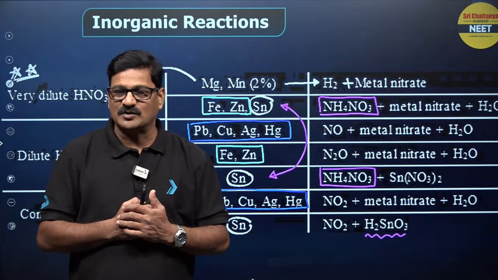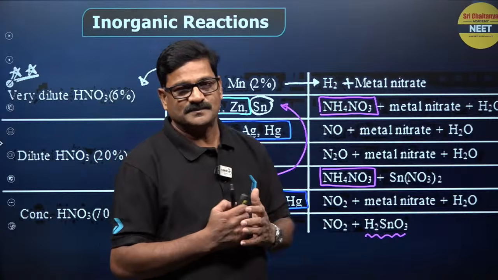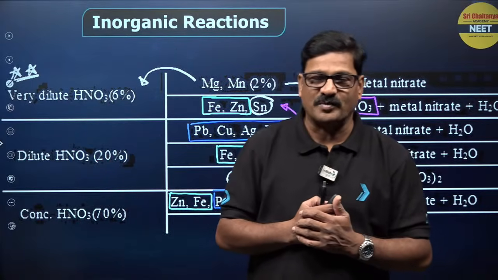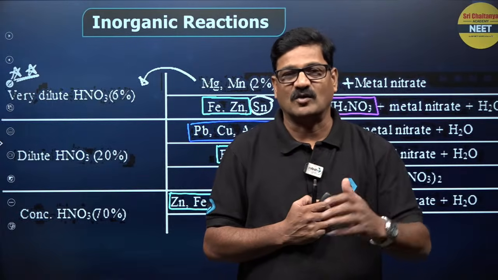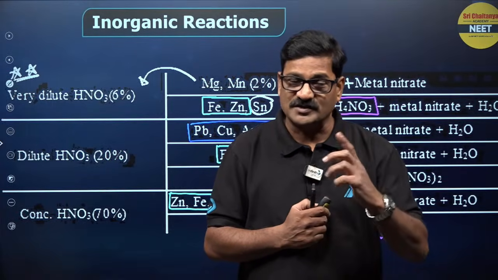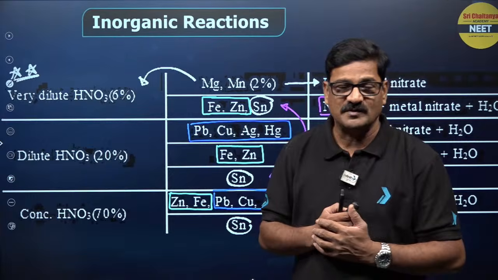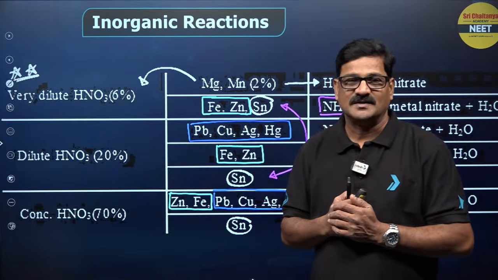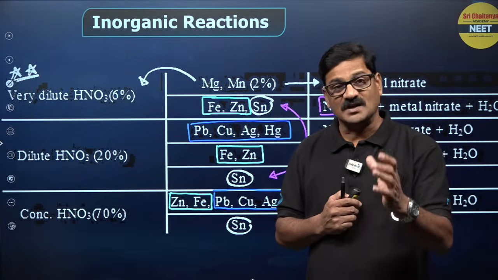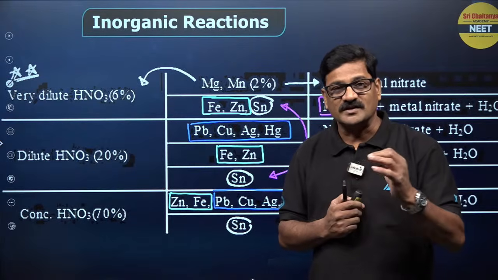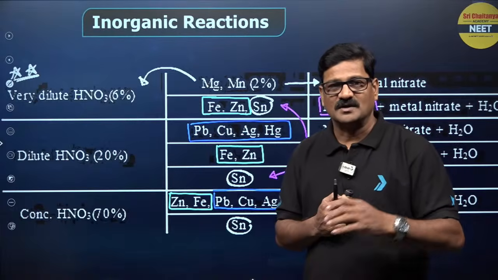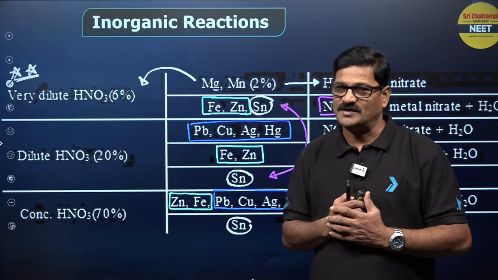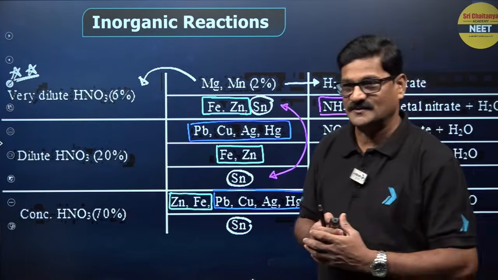Dilute HNO3 with copper is going to give copper nitrate and nitric oxide. Concentrated HNO3 is going to give you nitrogen dioxide, while zinc with concentrated HNO3 gives nitrogen dioxide, and dilute HNO3 gives N2O, laughing gas.